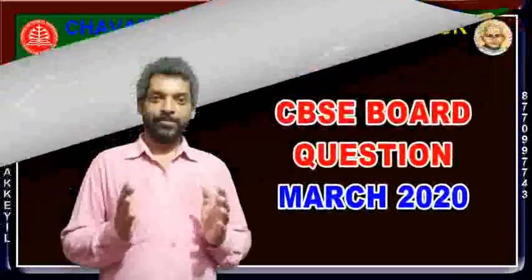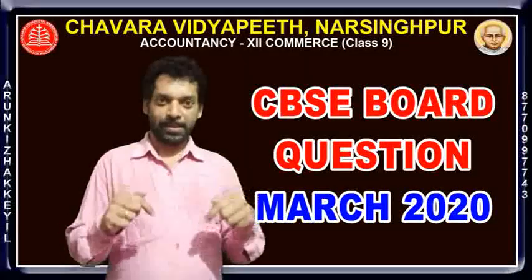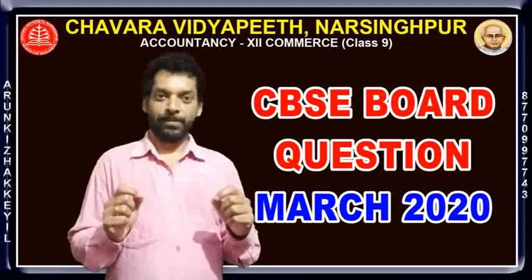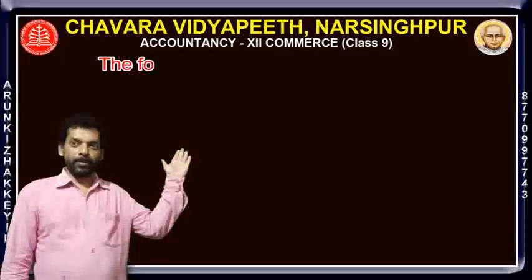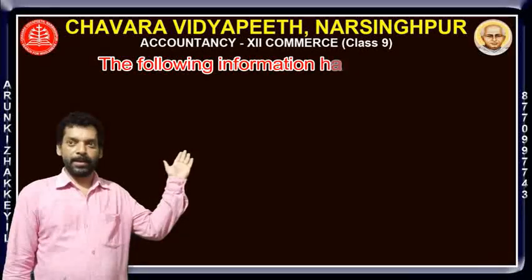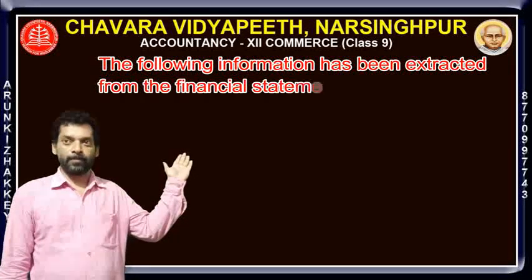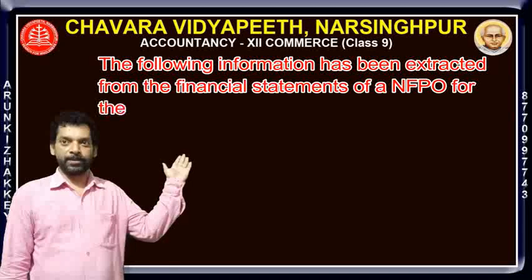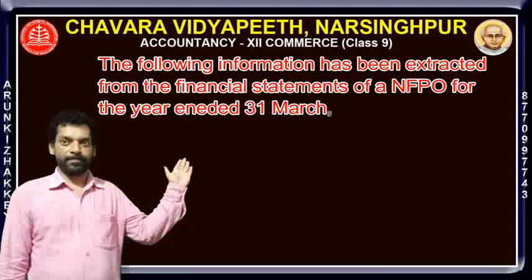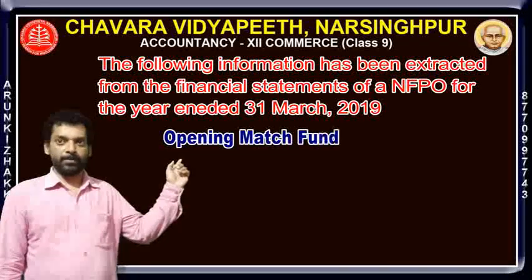Here is one question which was asked this year in the CBSE board examination. The following information has been extracted from financial statements of a not-for-profit organization for the year ended 31st March 2019. You can see particulars and the amount.